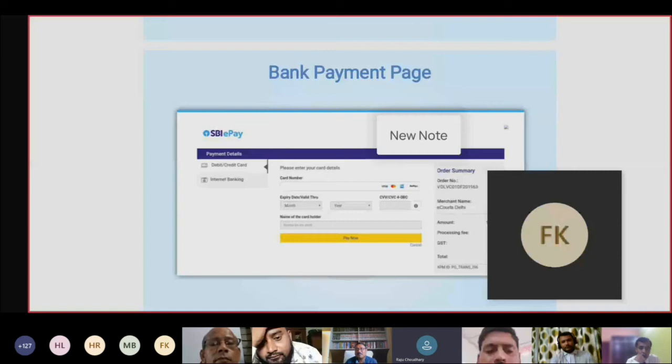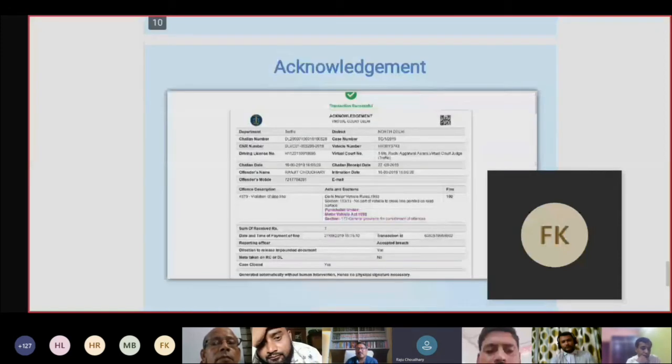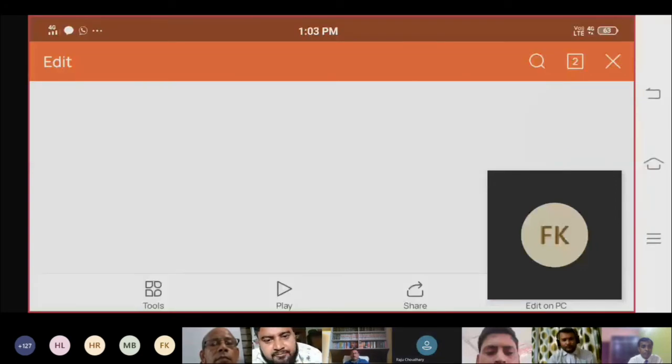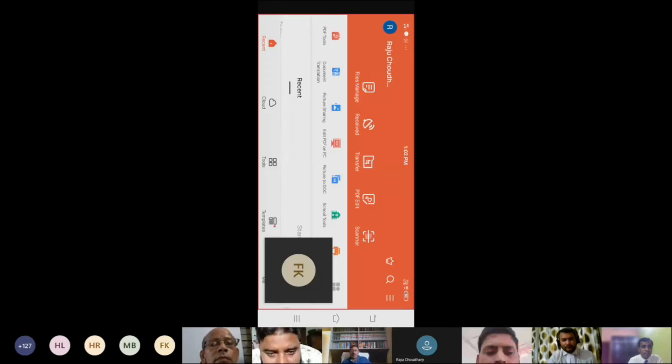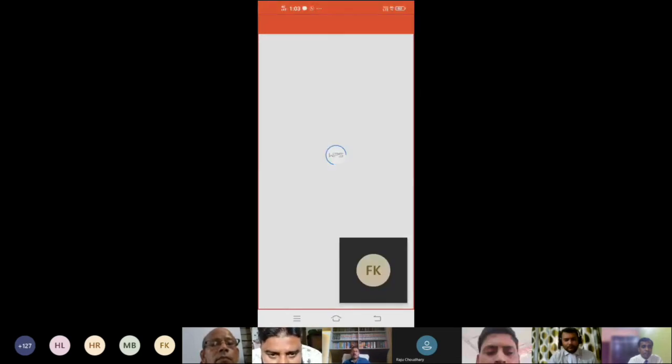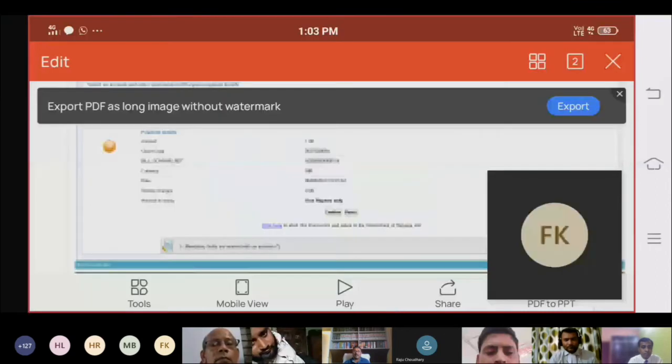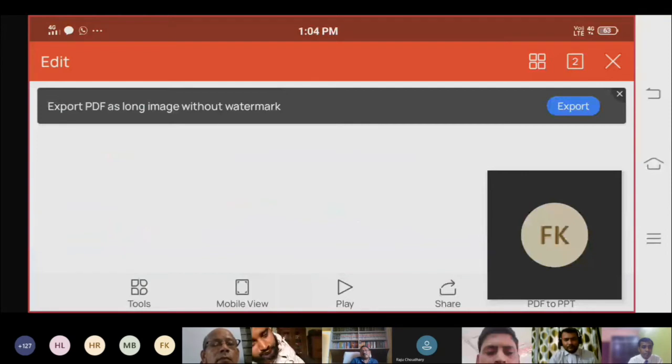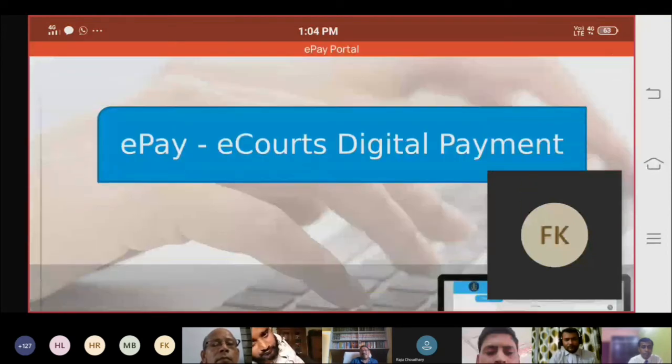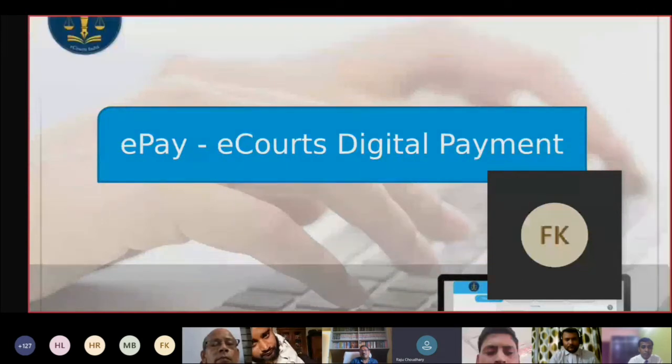The acknowledgement receipt will be there. Then we can print this receipt for future use. Then e-payment section. E-codes digital payment.